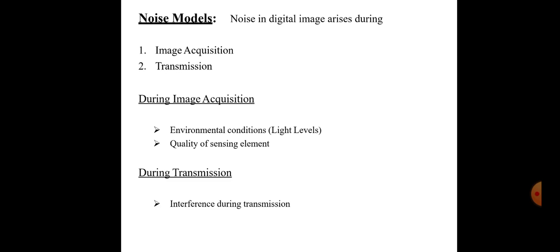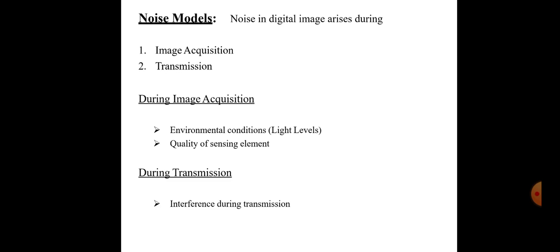The second is sensor heat while clicking an image, which degrades the image. Also, a varying ISO factor, which varies with the capacity of the camera to absorb light, is one of the factors that makes the image noisy, right?